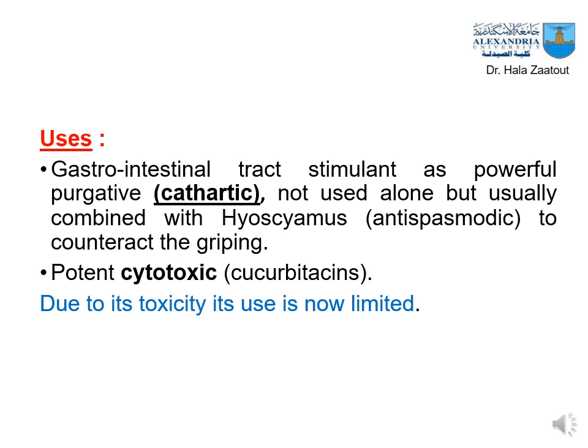Colocynth is also used as a potent cytotoxic drug due to the presence of cucurbitacin, and due to the toxicity of this drug, its use as a cathartic purgative is now limited. The use of colocynth is limited to the cytotoxic effect.